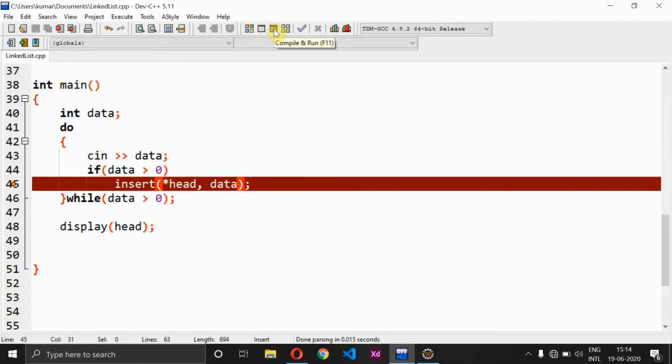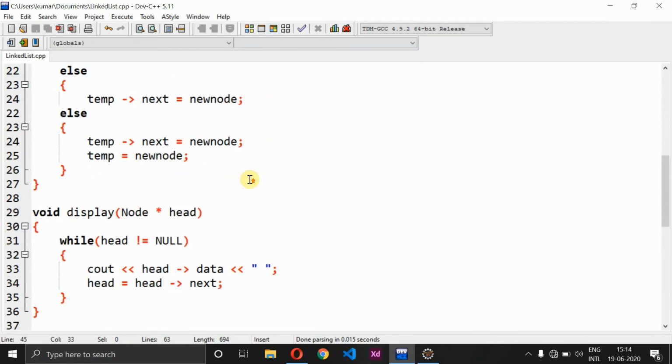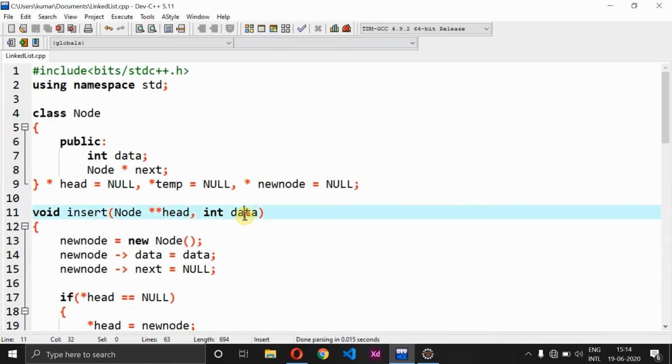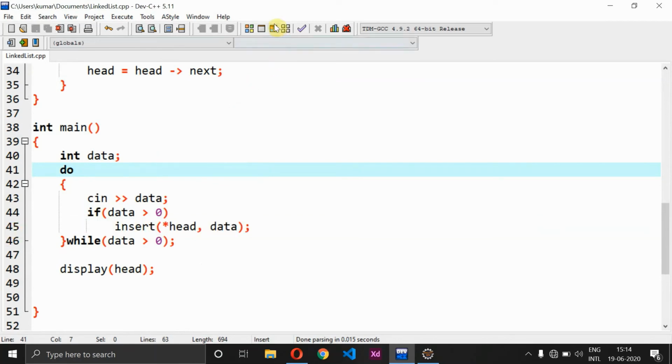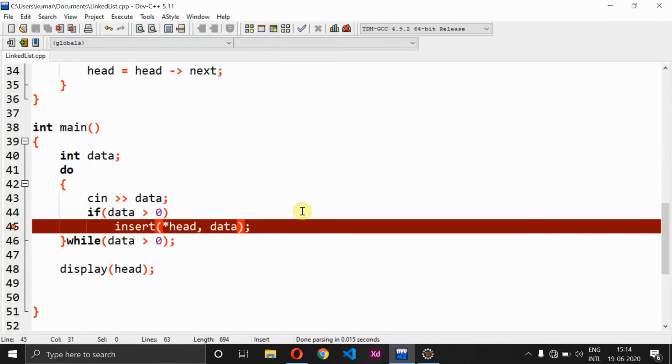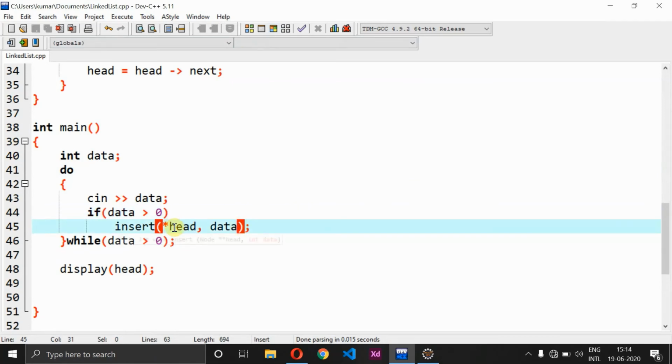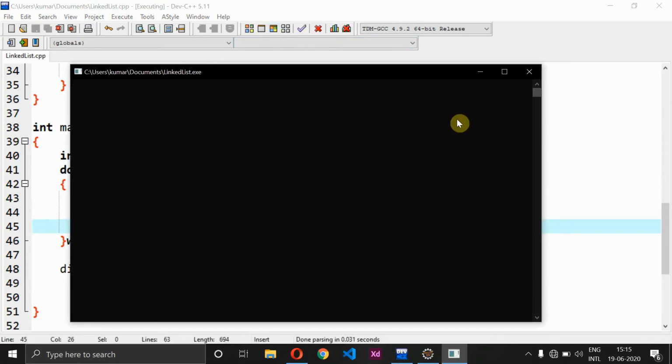Let's try to compile this once, and in this part we are getting an error, right? Let's see what error we are going to get. Okay, so the problem is, sorry, instead of star we need to pass the address of head, right? That is the mistake we have made. So instead of star we need to give ampersand head. So now let's compile the code. So it runs perfectly without any errors.